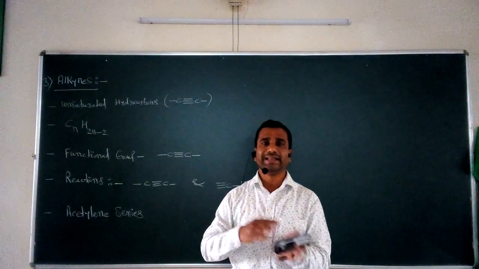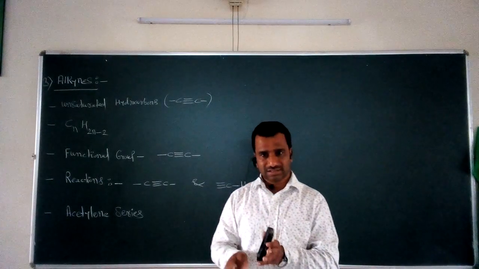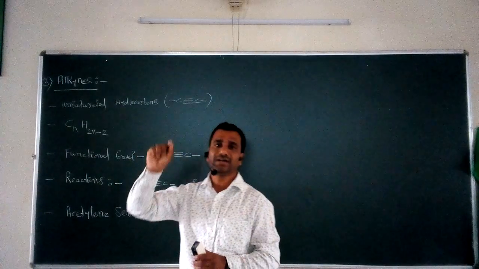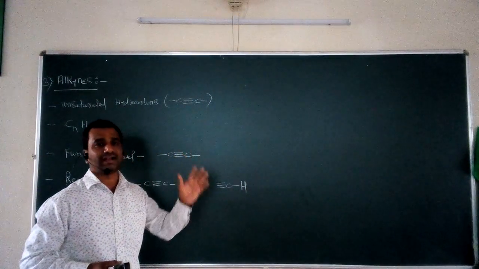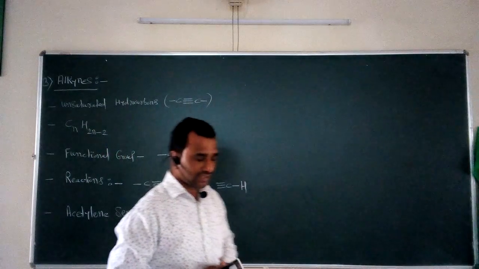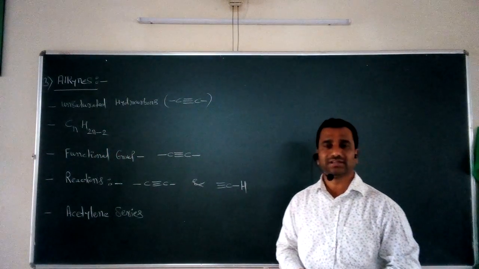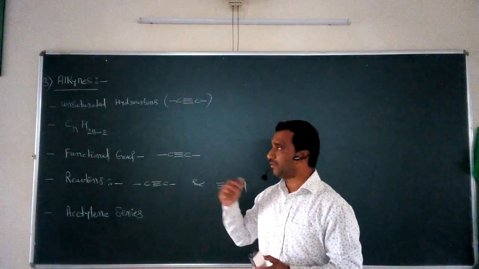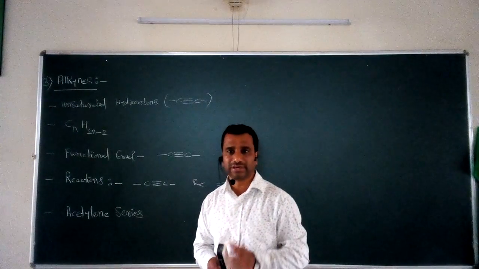So we can say that alkenes and alkynes have similar characteristics, or similar behavior can be shown by alkynes as that of alkenes. So this is a general introduction regarding alkynes. Once we finish this general introduction, we are interested to study one important parameter of these alkynes, and that is the nomenclature of alkynes.